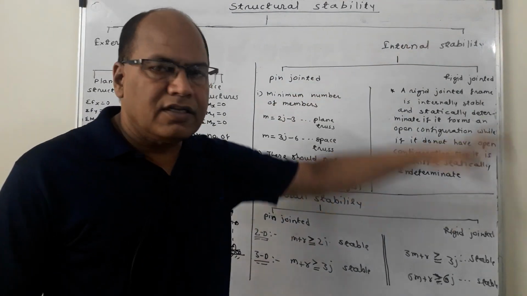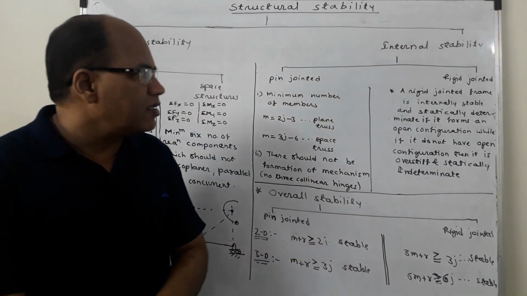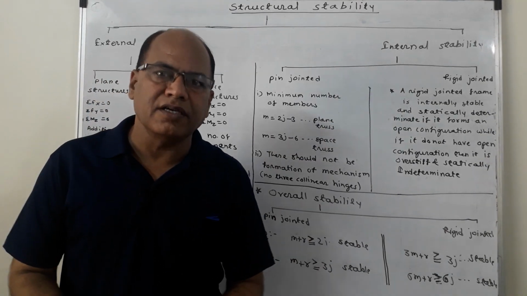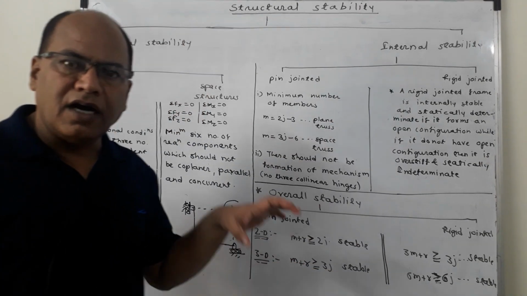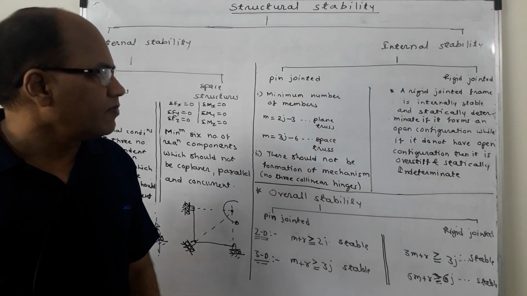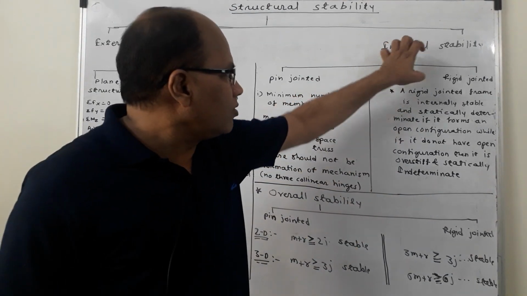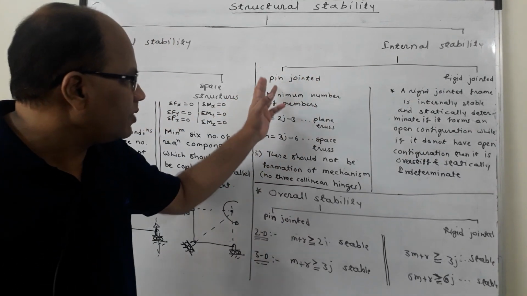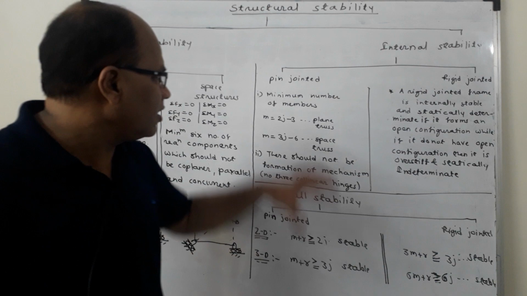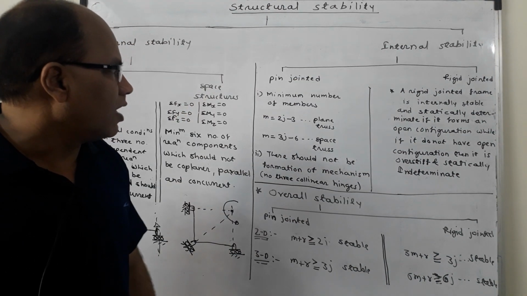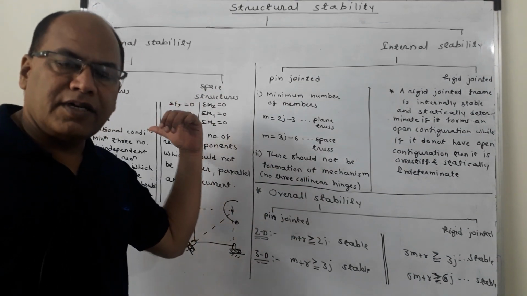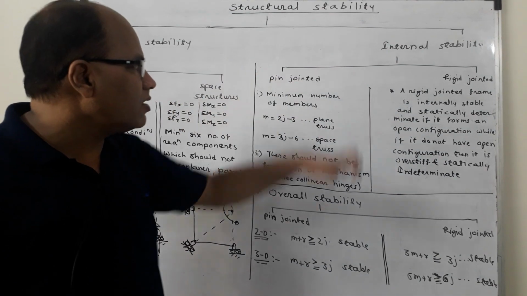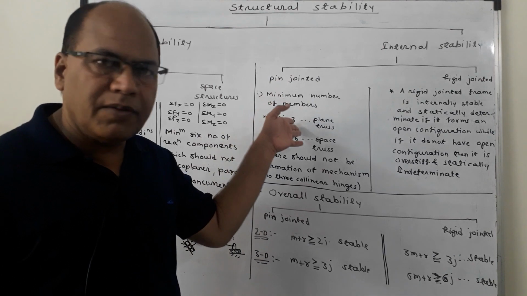Now internal stability. A structure is said to be stable internally if it preserves its geometry under the action of external forces. Now in order to study the internal stability, again I am considering the study separately for pin jointed and rigid jointed structures. In case of pin jointed structures, again as the external stability depends upon the number of reactions provided by the supports, here internal stability depends upon the number of members.